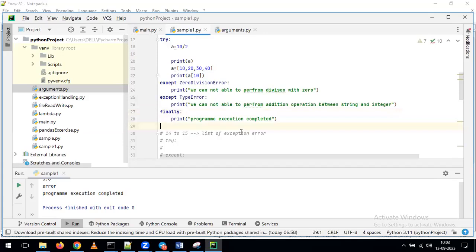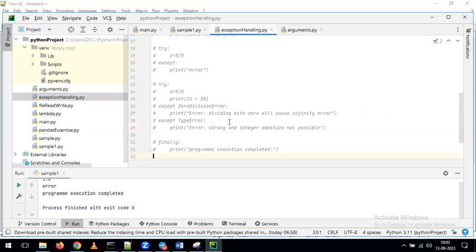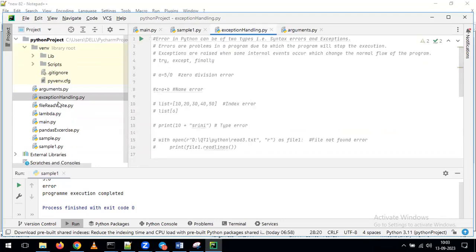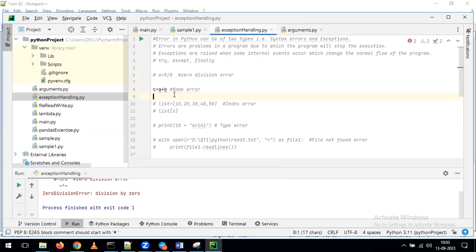Yeah, clear. Okay, any other questions so far? If there are no questions, after completion of the class, I will share this file and the exception handling.py file. In this file, you can see all the examples we discussed one by one. Again, if you want to run a line, just uncomment it and run it. With this, you can understand the meaning of ZeroDivisionError. In the same way, just comment this one, go to the second line, and see if I run this one.